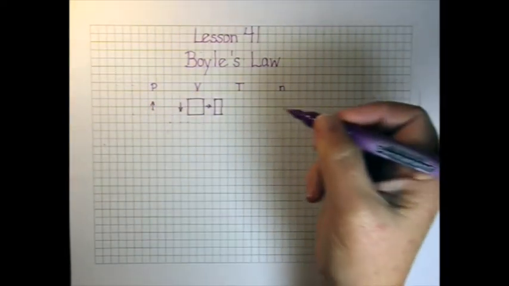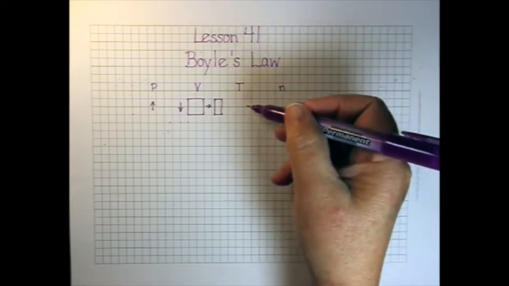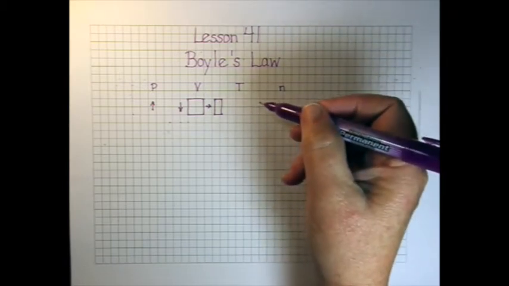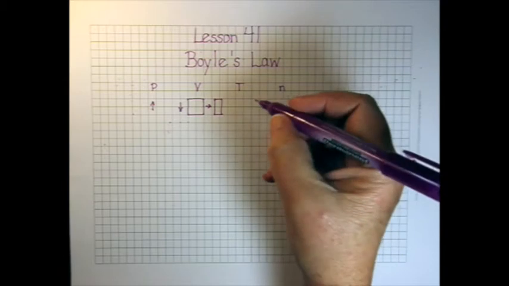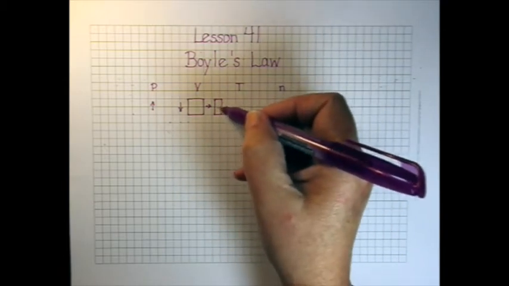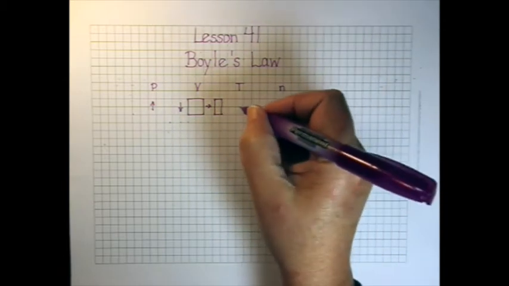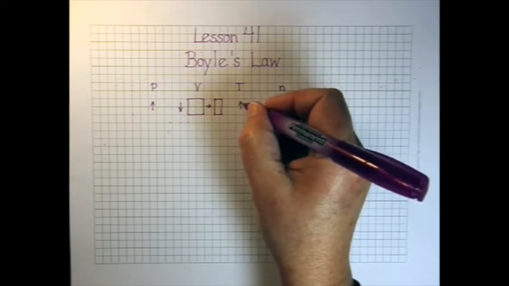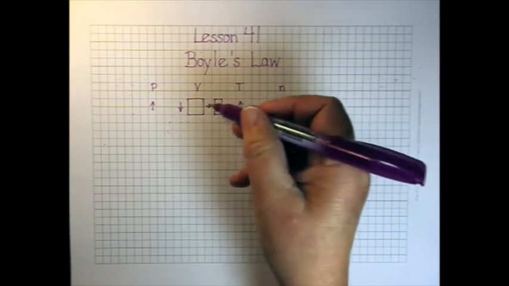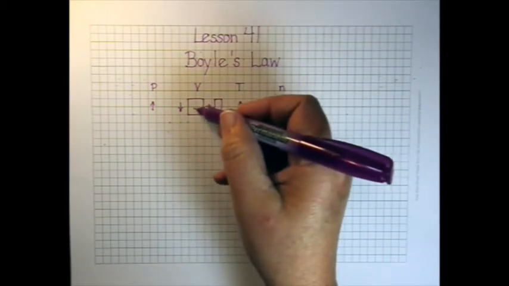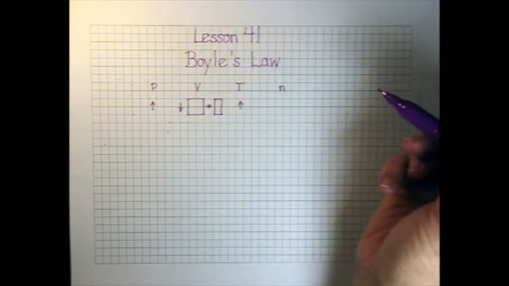How is that going to affect the temperature? Well, this may not be real intuitive, but if you've ever pumped up the tire on your bicycle, you know that the pump gets really hot really fast. These particles bouncing around and slamming into things actually speed up. And so the temperature is going to increase. Well, the number of particles isn't going to change. We're not going to let any more molecules get in or out of this container.